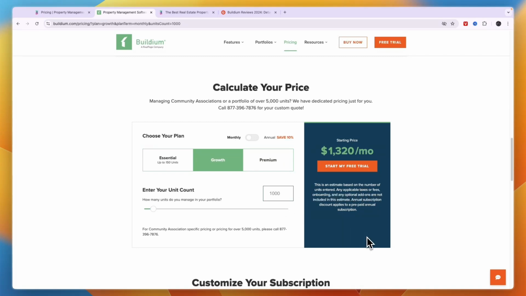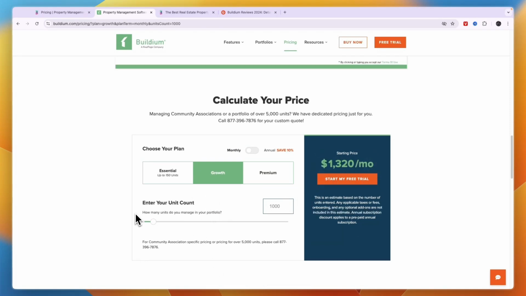Now it doesn't quite go up as much in proportion to how many units you have, because now it's $1,320 per month. So it really depends on how many units you have. Now I'm going to compare these two in terms of pricing for 1,000 units and all features included in both softwares. So with both of them, that means you get the most expensive plan. Now, as I mentioned earlier, I do think DoorLoop's features are better. Now with Buildium, you can save 10% if you bill annually.